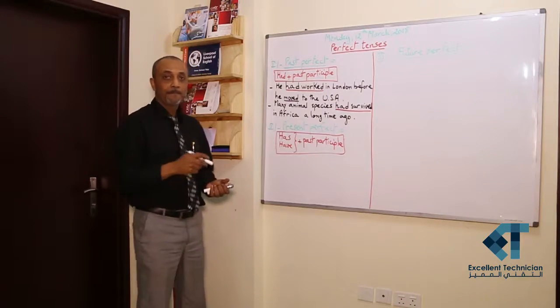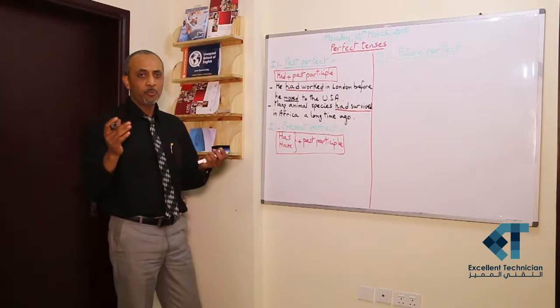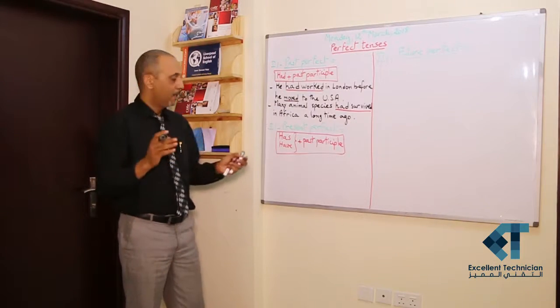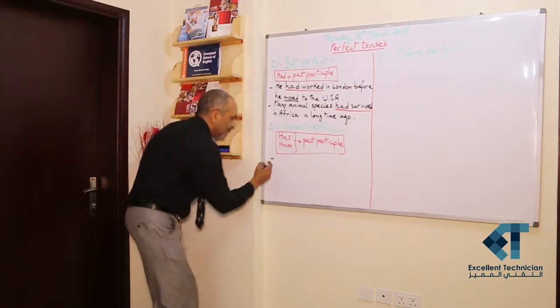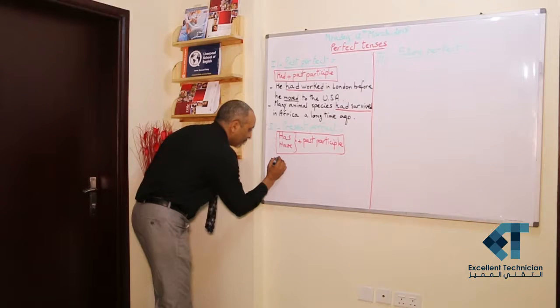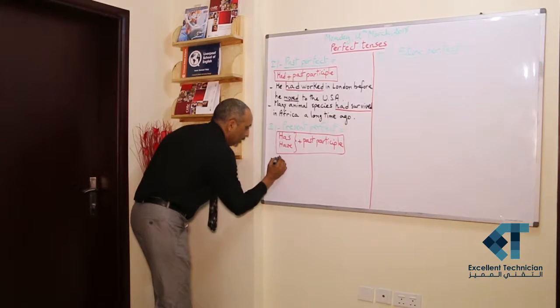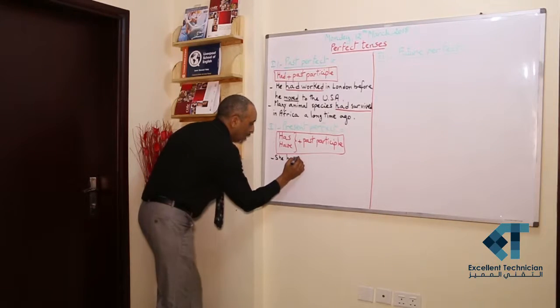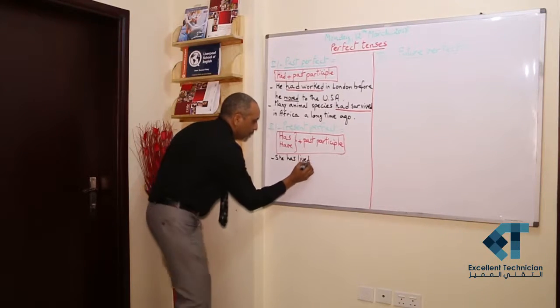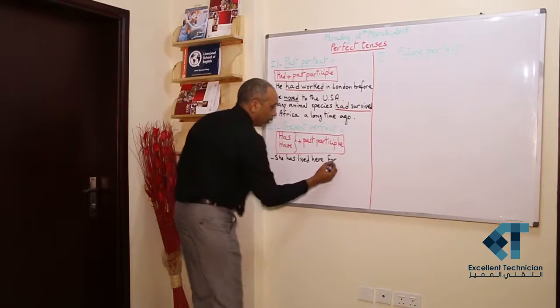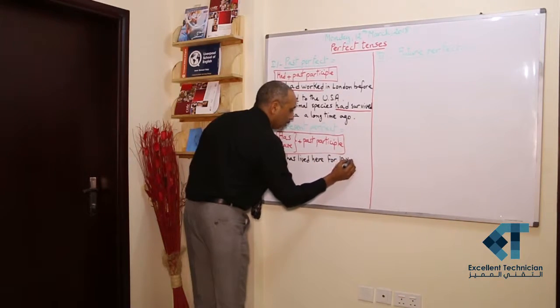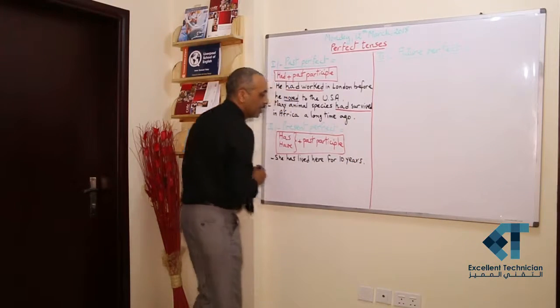Now, this tense is used to express a number of things. I'll give you an example. If I say, for example, she has lived here for 10 years.